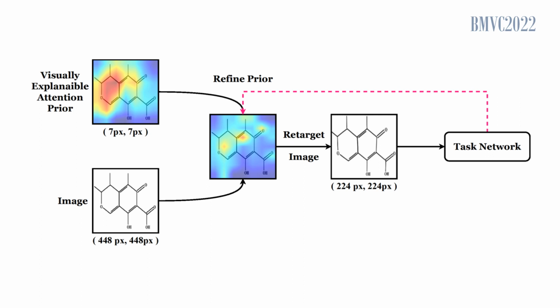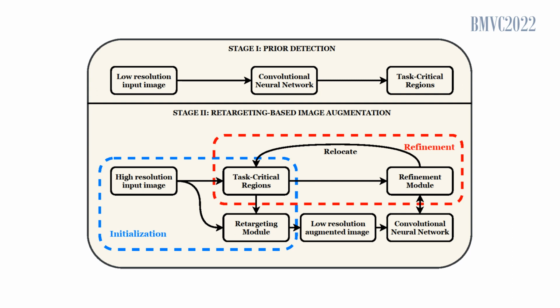retargeting-based data augmentations. Thus, as we will show next, compared to all the existing retargeting-based data augmentation approaches, our approach reasonably conserves the original CNN architecture. In addition, the search space to learn the attention priors for image retargeting is reduced as well. Our data augmentation approach consists of two stages.